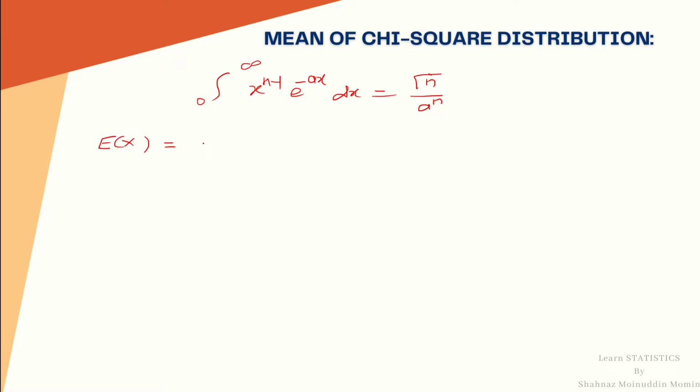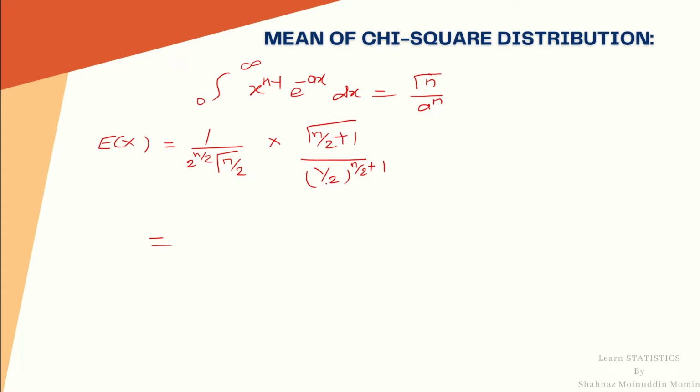Now compare this integral with our integral in the mean, expectation of x. We get the value of expectation of x equal to, constants as they are, 1 by 2 raised to n by 2 gamma n by 2, into gamma n by 2 plus 1 divided by 1 by 2 raised to n by 2 plus 1, where a is 1 by 2.